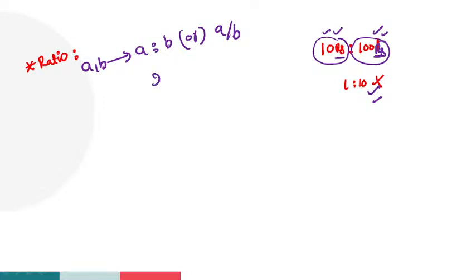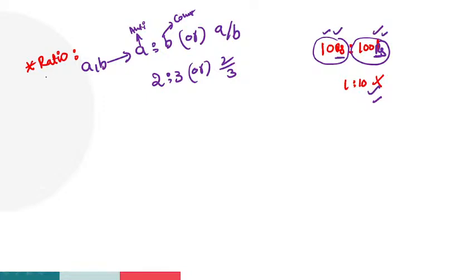For example, 2 is to 3 or 2 by 3 is the same. Here A means antecedent and B means consequent.